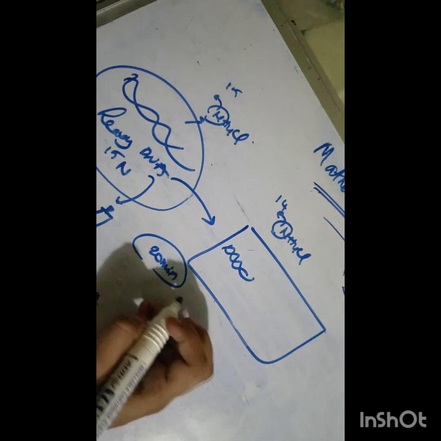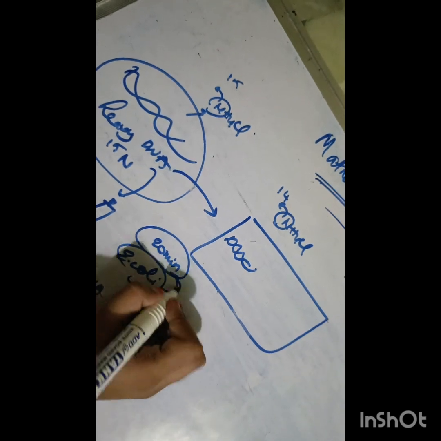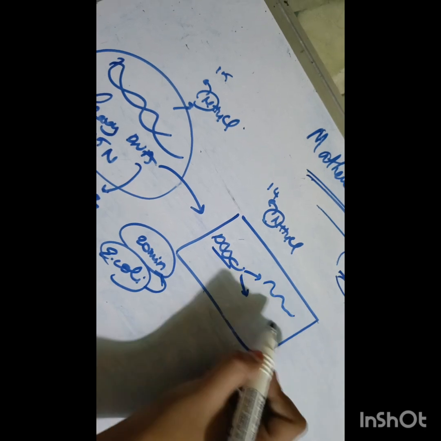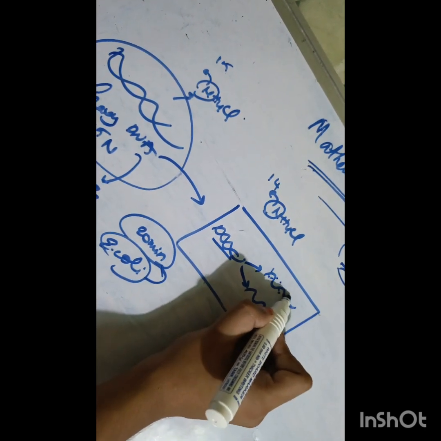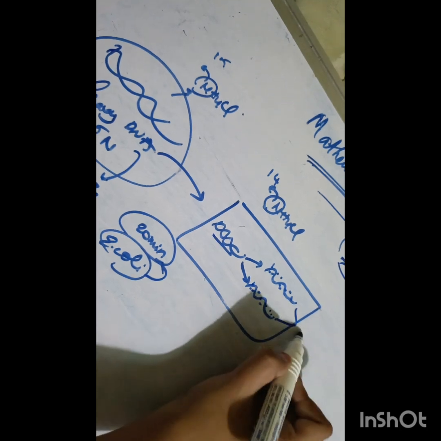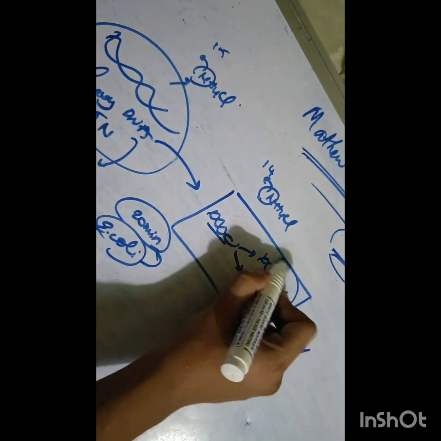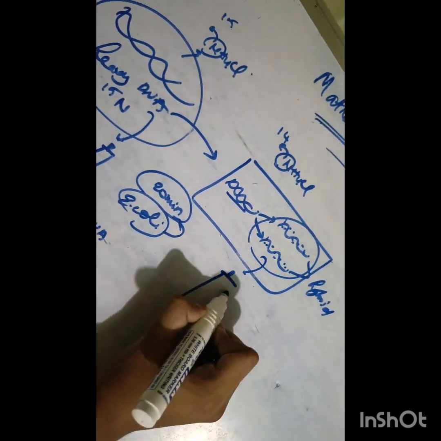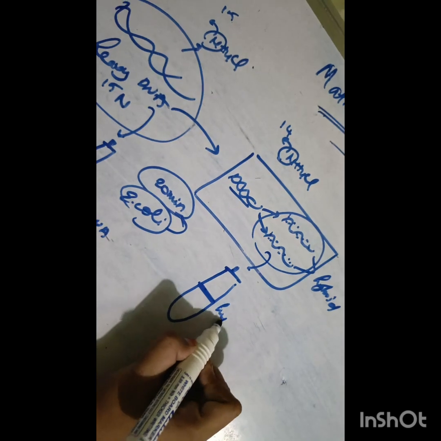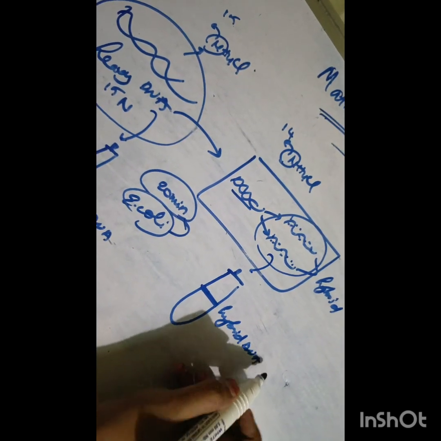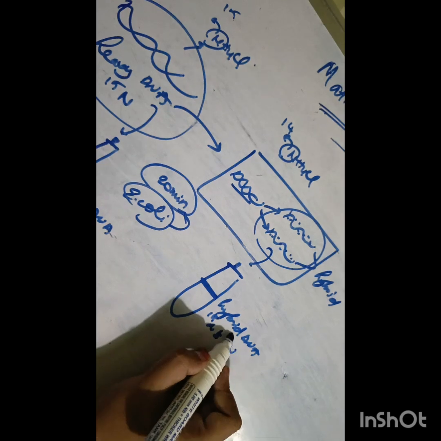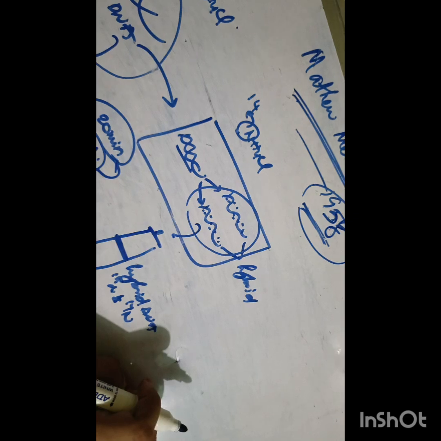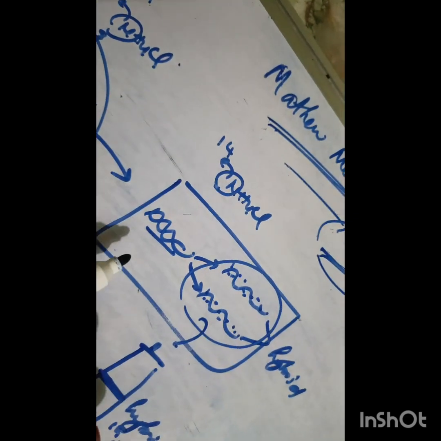Why 20 minutes? Because E. coli takes 20 minutes to divide. So here the DNA replicates into two daughter DNA. But here the daughter DNAs are not heavy DNA, they're hybrid. Because when you take this newly formed daughter DNA into a test tube and put it in a centrifugation machine, you get a band of hybrid DNA in the middle of the test tube because it contains both N15 and N14. So through this we can say that the DNA replicates semi-conservatively,